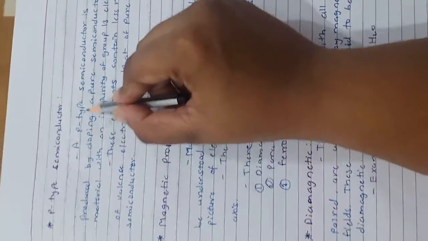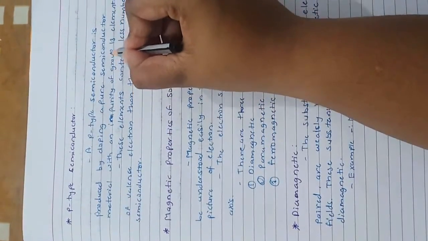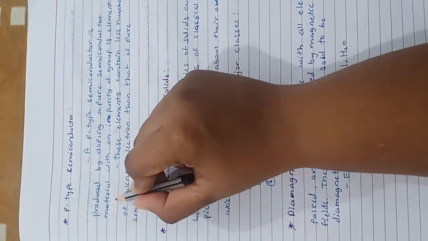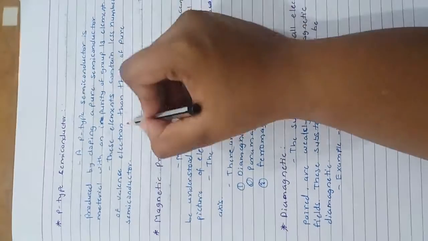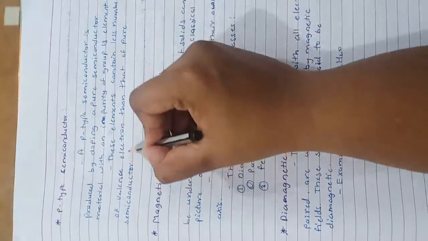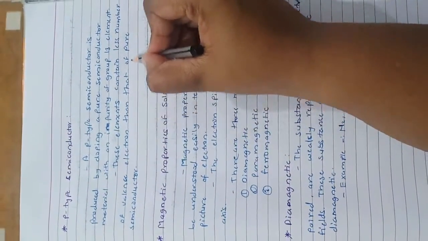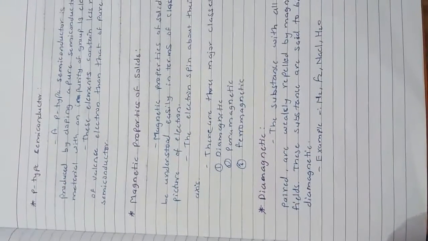So next is the p-type semiconductor. A p-type semiconductor is produced by doping a pure semiconductor material with an impurity of a group 13 element. This element contains fewer valence electrons than the pure semiconductor.